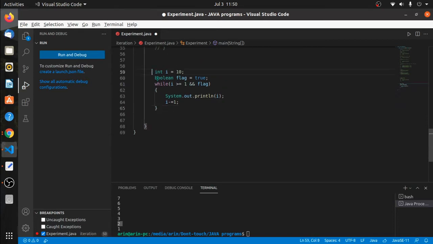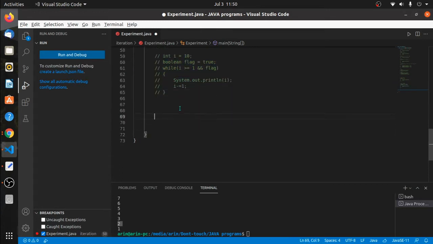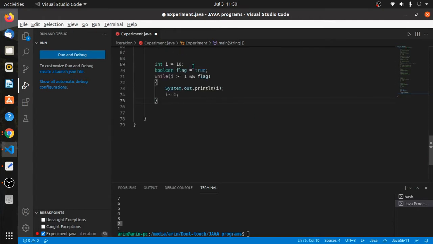For example, I will copy this code, comment this out, and paste this one.